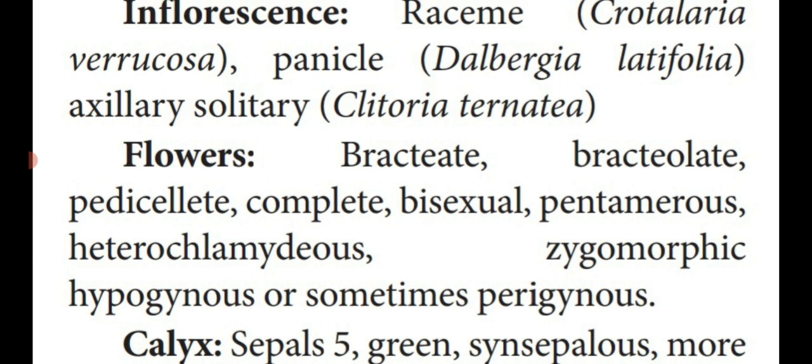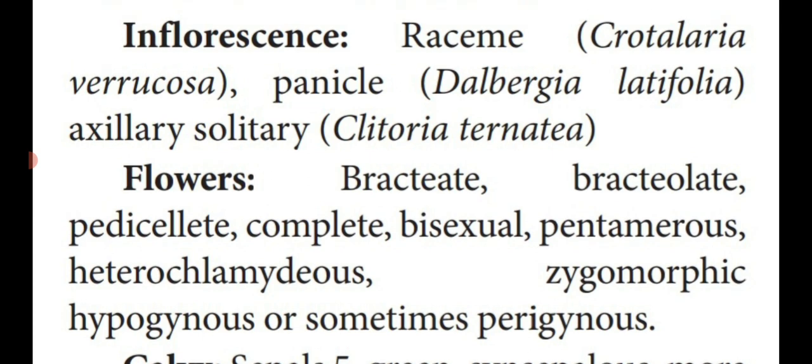Next one, inflorescence. Here the family members show raceme inflorescence. Example: Crotalaria verrucosa. Panicle, that means raceme of raceme or compound raceme, in Dalbergia latifolia. Axillary solitary.